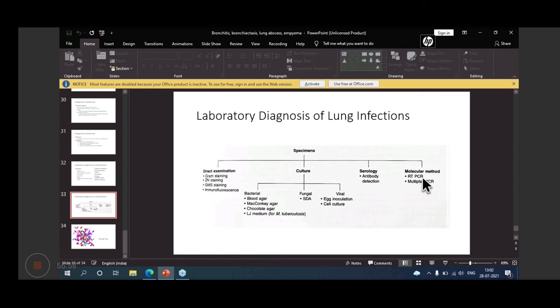For fungal cases, animal or brain inoculation can be done, or monkey culture. In serology, antibody reaction can be done. Then multiplex PCR detects many various organisms, and even GeneXpert is also available for tuberculosis.